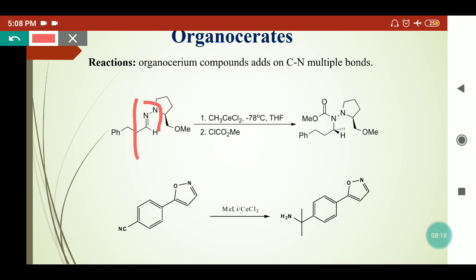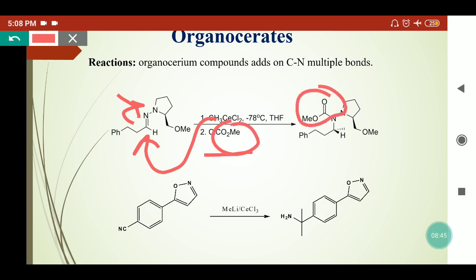The first example contains the imine group. Here the C=N is present, where the carbon is electrophilic and nitrogen is nucleophilic in nature. So when the organocerate attacks here, carbon-carbon bond formation will take place. This CH3 group will go on this carbon, this bond will move here, so CeCl2 will form a bond here. In the presence of chloroformate, cerium chloride will eliminate and the CO2Me group will functionalize the nitrogen moiety. And here the CH3 group is attached. So we can functionalize different imine compounds with the organocerium compound selectively.